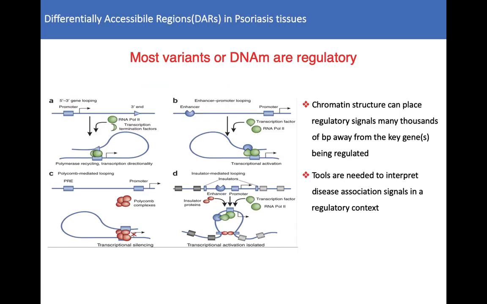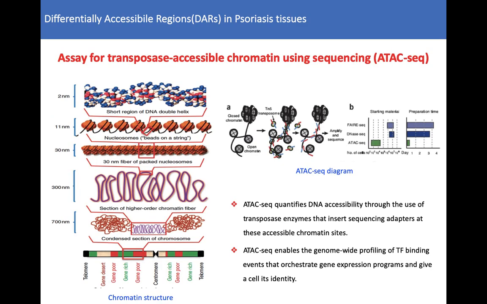As over 95% of genetic or DNA methylation signals appear to be regulatory, chromatin structure can place regulatory signals many thousands of base pairs away from the key genes being regulated. Tools are needed to interpret disease association signals in a regulatory context. Human genomes are compacted hundreds of thousands fold in chromatin, and only the active regulatory elements are accessible to the cell's machinery, such as transcription factors.